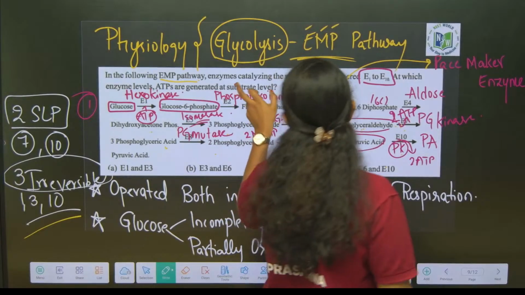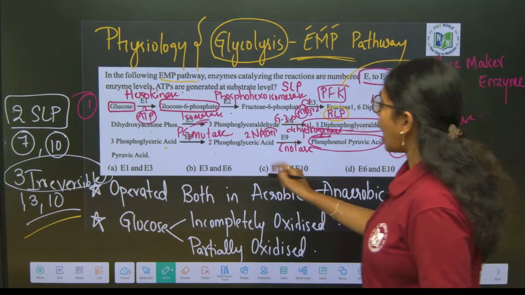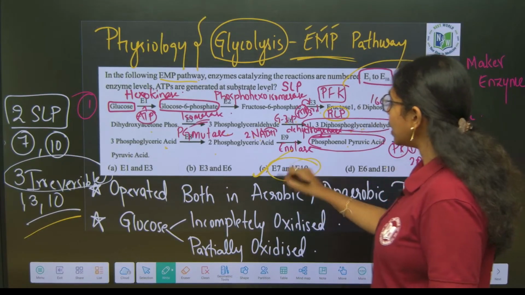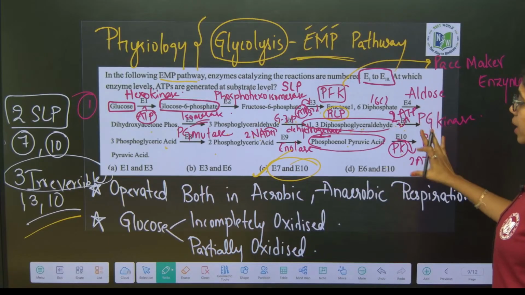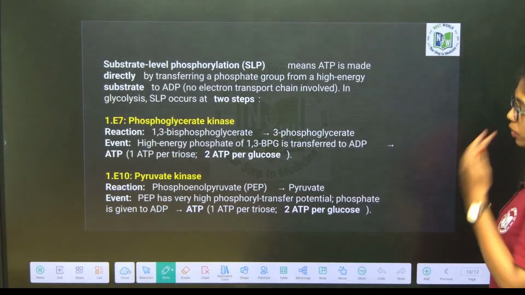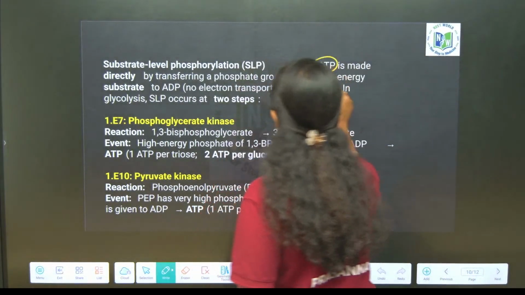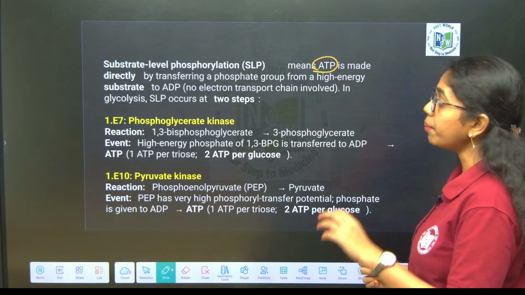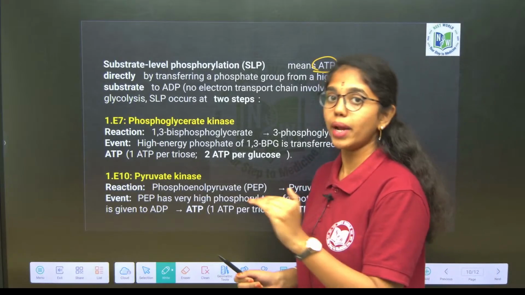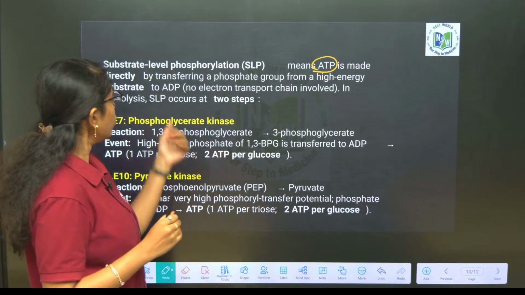So in the question, he has asked us about substrate level phosphorylation. Our answer should be option C, because it is enzyme 7 and enzyme 10 that are acting on what? Substrate level phosphorylation. So here you can see substrate level phosphorylation means what? ATP is made directly by transferring a phosphate group from a high energy substrate to ADP. Inorganic phosphate is transferred from a high energy substrate to ADP.